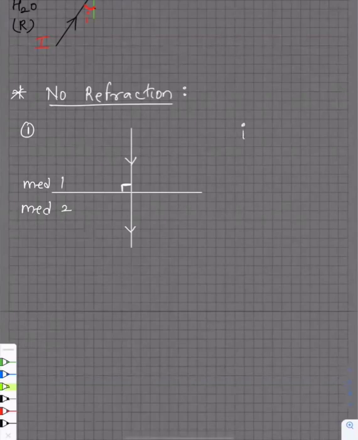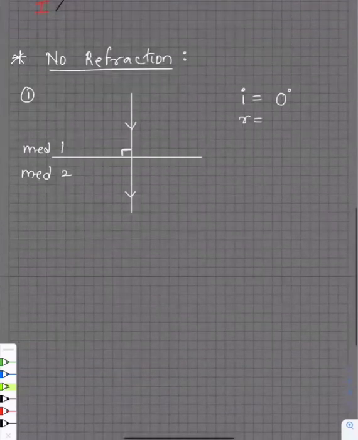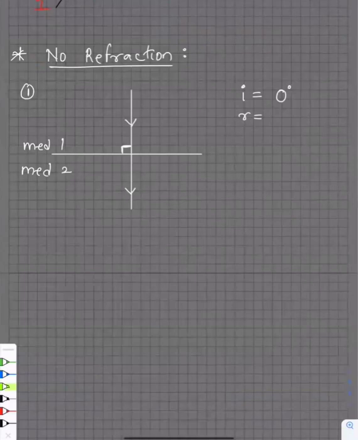What must be the angle of incidence here? Very googly question. What is the angle of incidence if the light ray is falling normally? So is it the normal line only? 90 degrees is the most common wrong answer that I get. Look here, this is your incident ray. No, 0 degrees. Very good. Guys, both the angles are 0 degrees.